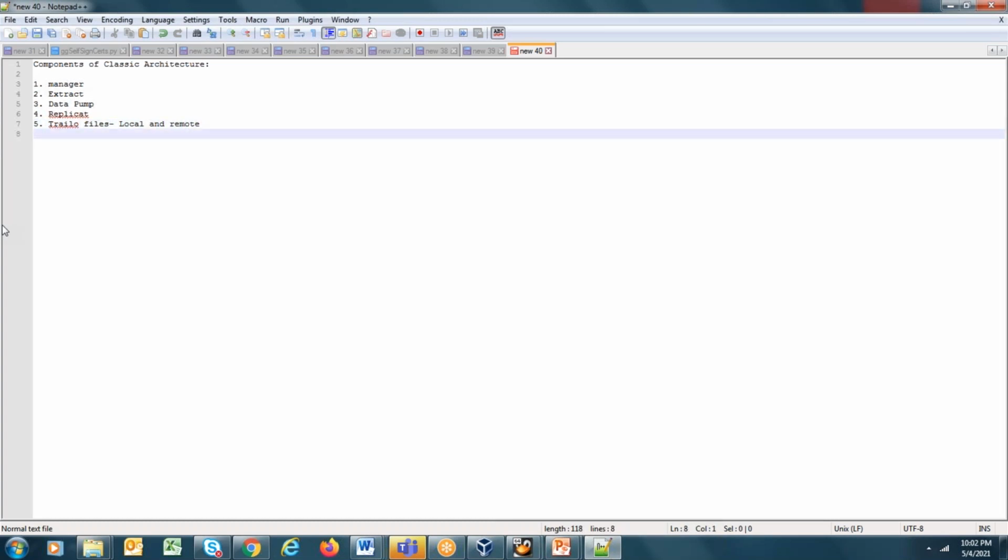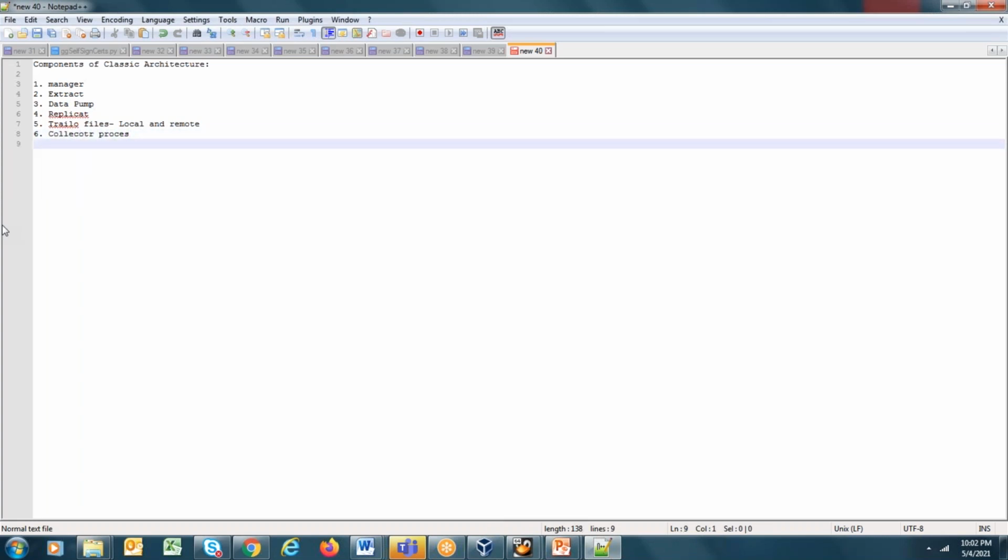The components of the Classic architecture include the manager process, second is extract or capture, third is the data pump process, fourth is the replicate process, fifth is trail files, local and remote, and sixth is one more process which is running, the collector process.